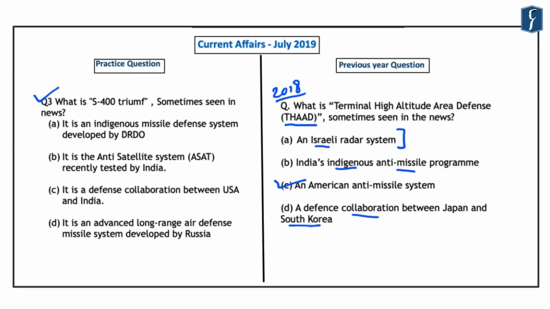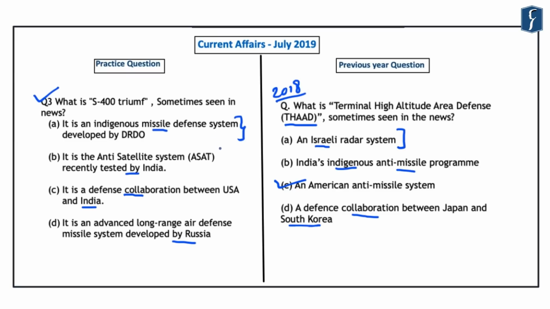So the options are that it is an indigenous missile defense system developed by the Defence Research and Development Organisation. Second is that it is the anti-satellite system recently tested by India. Third is that it is a defense collaboration between the United States of America and India. And the fourth option is that it is an advanced long-range air defense missile system developed by Russia. Now, most of the options that have been designed in this question are based on recent happenings only. For example, the first option is that it is an indigenous missile defense system, and this has been designed because India is trying to acquire a missile defense system. However, it is not an indigenous missile defense system.